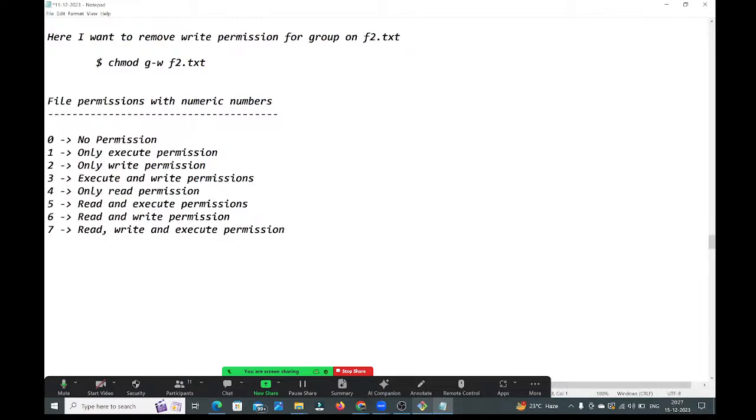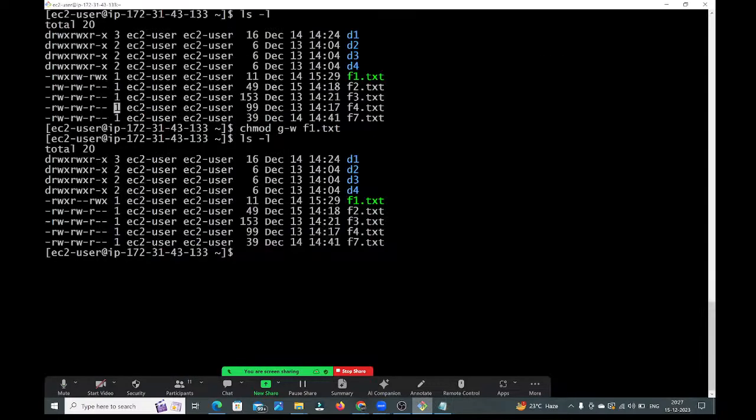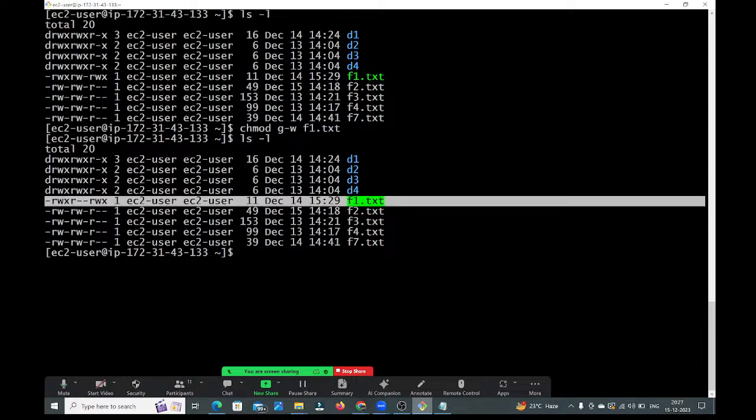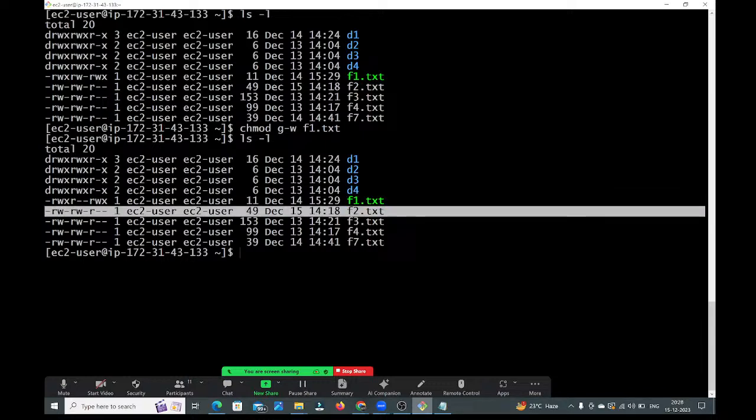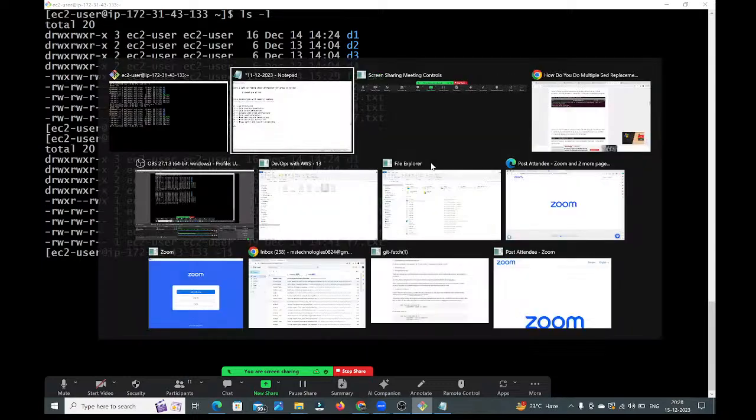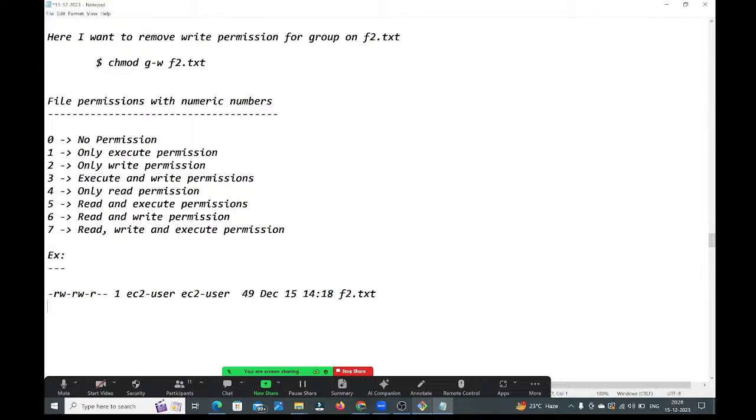Let me take an example. See guys, the same f2.txt file I am taking here. Now I want to give all permissions for the user. If you observe, which number represents all permissions? 7. If you give 7, read, write and execute.